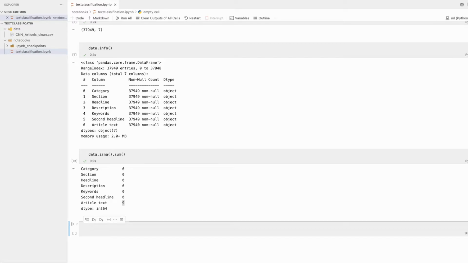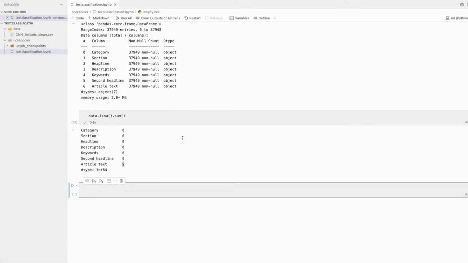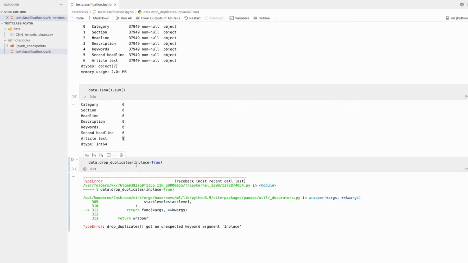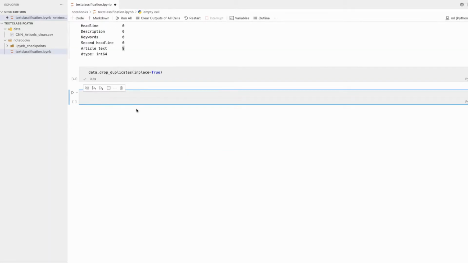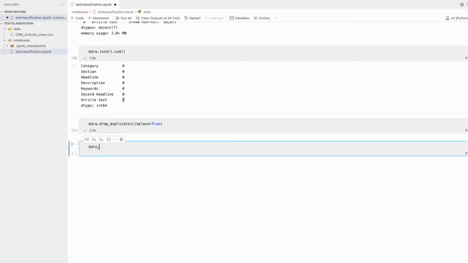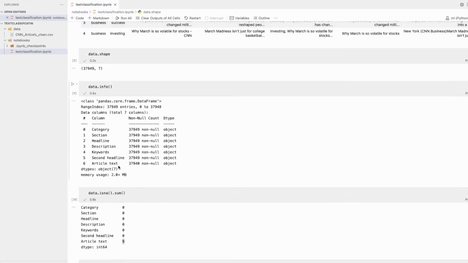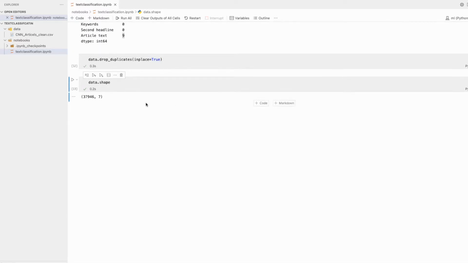So now first we try to remove all the duplicates. Data dot drop duplicates, with inplace equal to true. Let's try to do it. I have made one mistake here. Okay, now again let's see the shape, data dot shape. Some duplicate data was there, as you can see, 2 or 3 rows, not significant, but it's better to always drop the duplicate data.